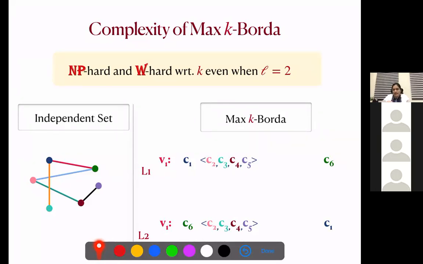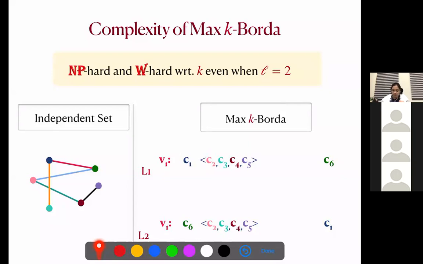So the solution size is the same for both the instances. So how do we make sure? We are looking at the decision version of the problem. Basically we are asking the question: give me a committee of size k with some score. Okay, so we will control.